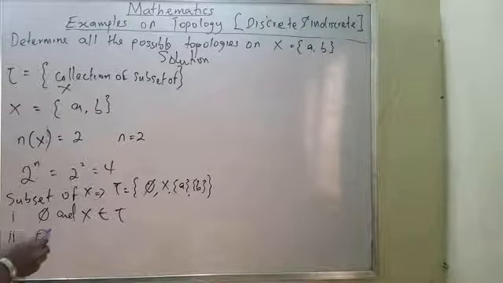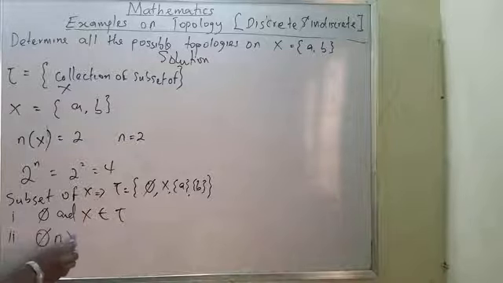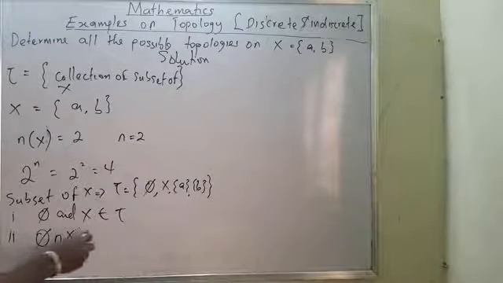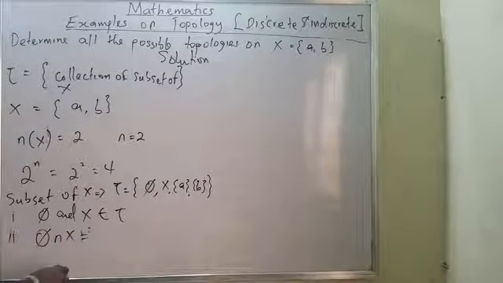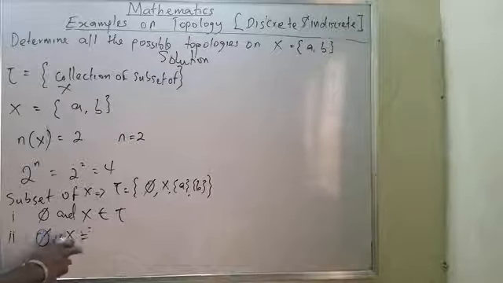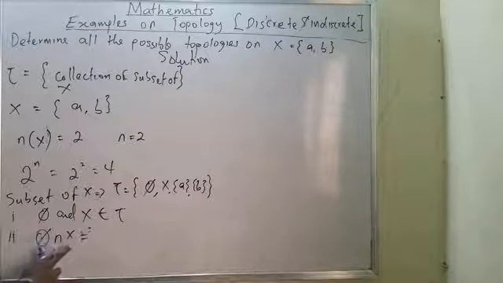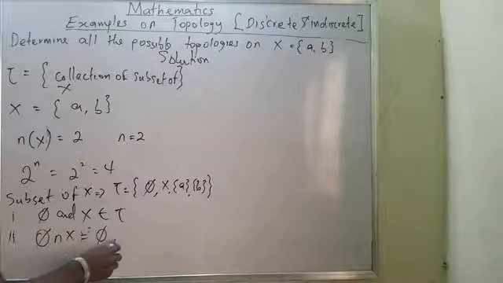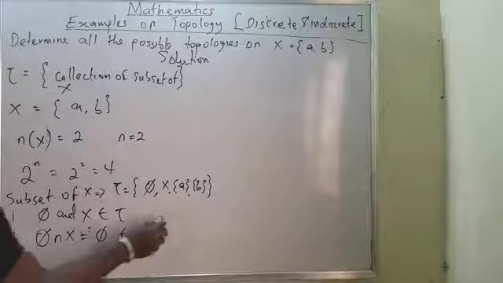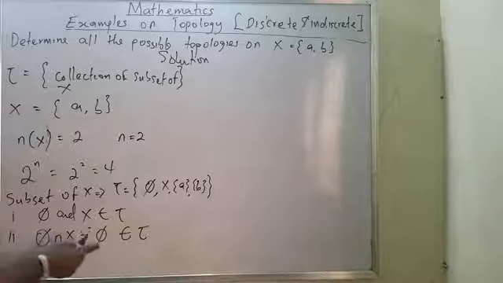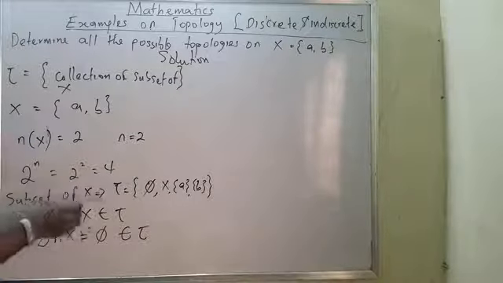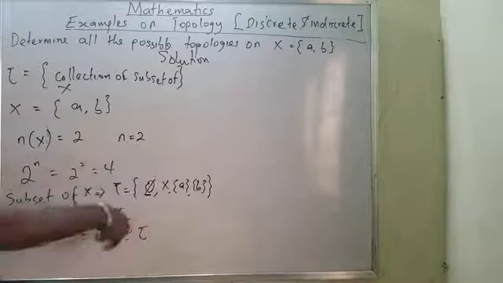Number 2, can we move on to the second one? The empty intersection the given set is equal to what? It will be empty, which is an element of what? Tau. That is what you need to know. This intersection will be empty. That empty is in tau. That is number 2.